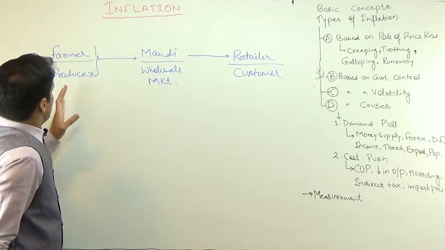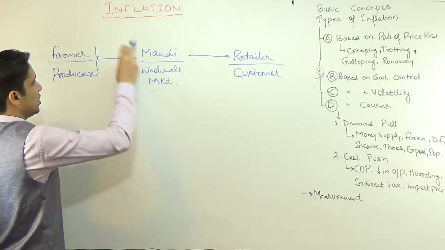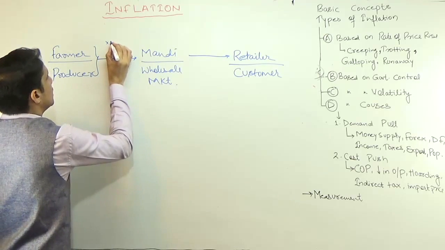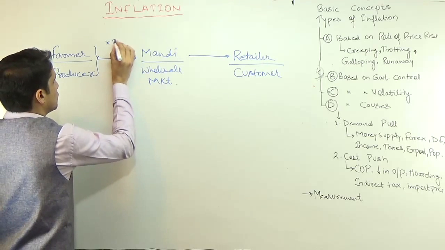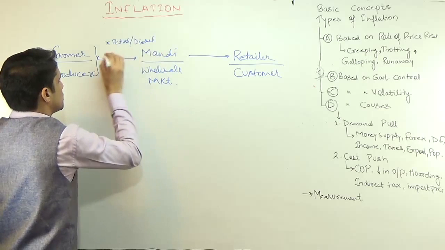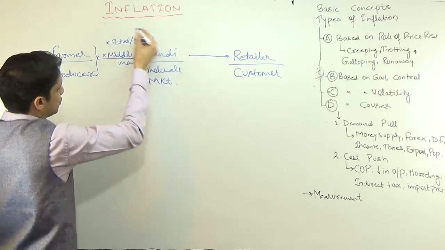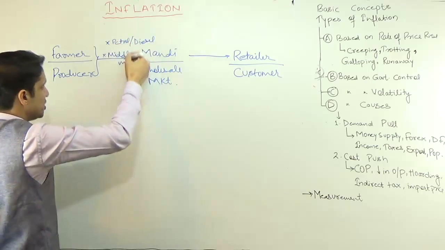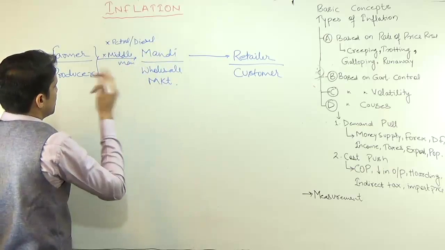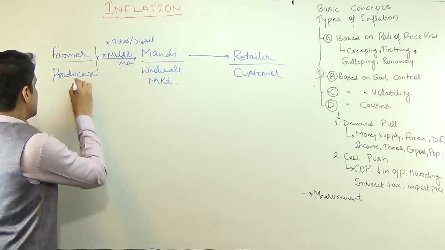At the level of this farmer or producer, no transportation has taken place. So there is no impact of petrol prices or diesel prices. There is no middleman attached here. So the impact of increase in the fees, commission, or the prices of all these commodities, transportation cost and all, has not been considered if you are measuring inflation at this level.